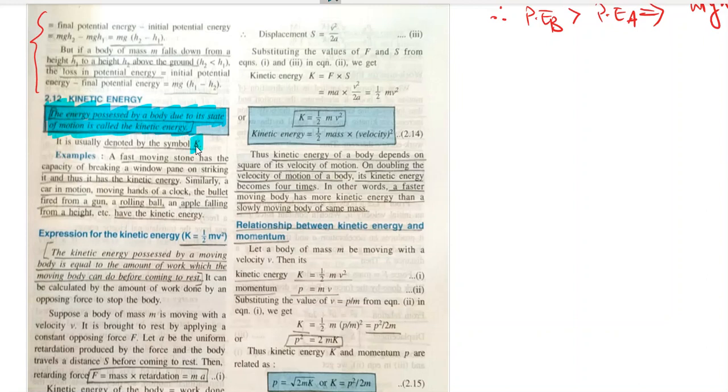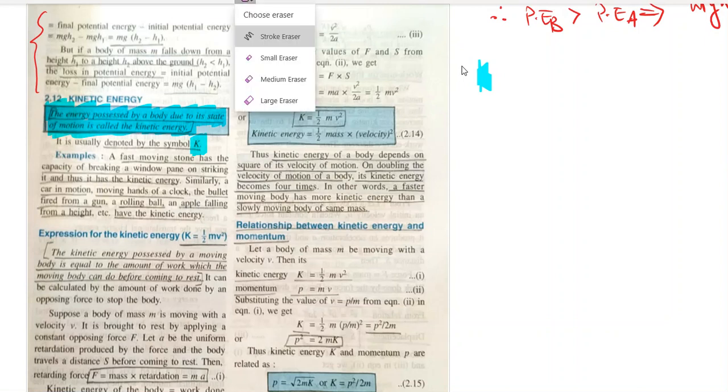What is its symbol? K. Examples: a fast moving stone has the capacity of breaking a window pane on striking it, and thus it has kinetic energy. A car in motion, moving hands of a clock, a bullet fired from a gun, a rolling ball, an apple falling from height, everything has kinetic energy.